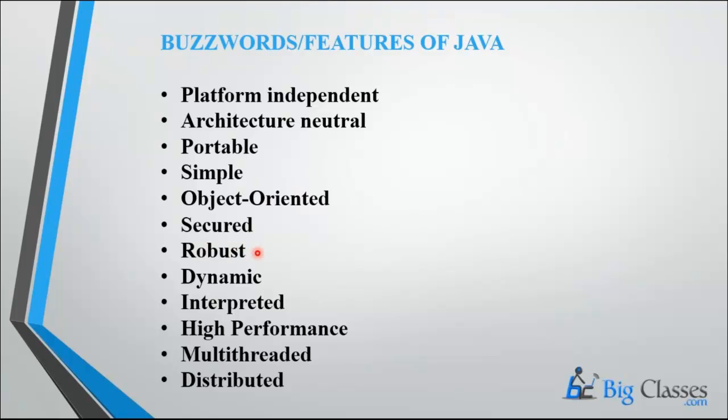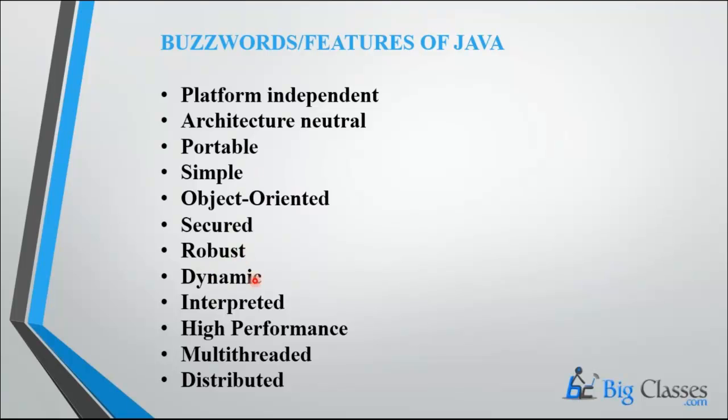And robust means strong, so Java is very strong. How can we say it is strong? In C and CPP we have problems like insufficient memory. If you run a program, in some cases you will get errors, which we call exceptions. To handle exceptions we don't have any mechanism in C. But Java provides error handling, that is exception handling, and Java provides automatic memory garbage collection. That's why it is robust. Robust means strong because of two reasons: one is exception handling, the second is automatic garbage collection.